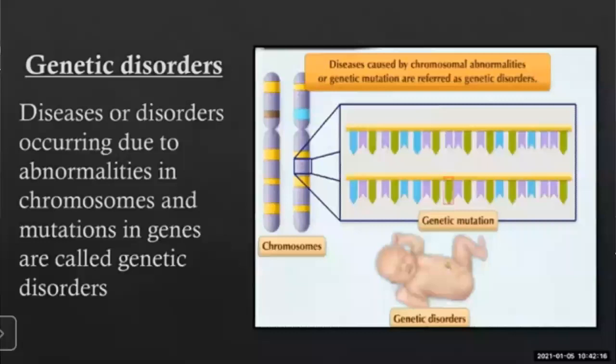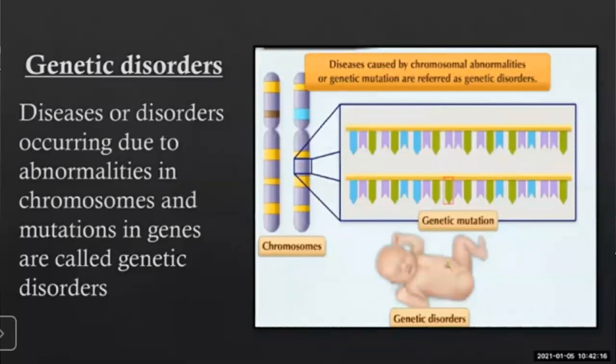Now, moving further, in a human cell there are 46 autosomes. How many? 46 autosomes. And these consist of 22 pairs of chromosomes that decide the body characters, and one pair of sex chromosomes or allosomes that decide the sex of an individual.